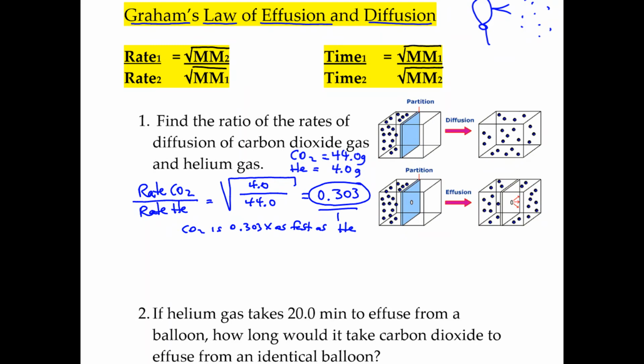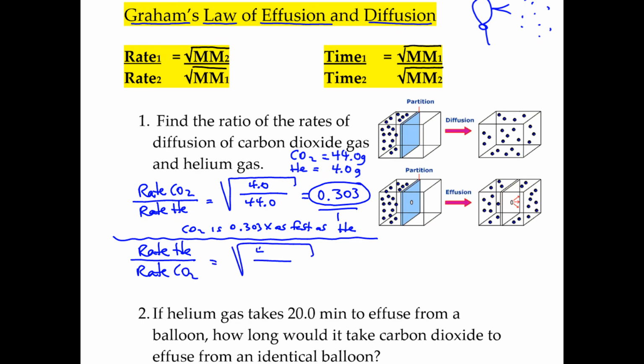Now, if you want to go the opposite way, it'll be a little easier to understand. So let's contrast it with doing it the opposite. Put the helium rate over the rate of CO2. Then when you square root their masses, up here is your 44, up here is your 4. And when you do that, you get 3.3 to 1.